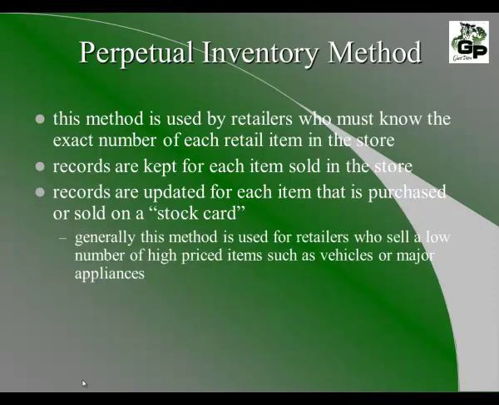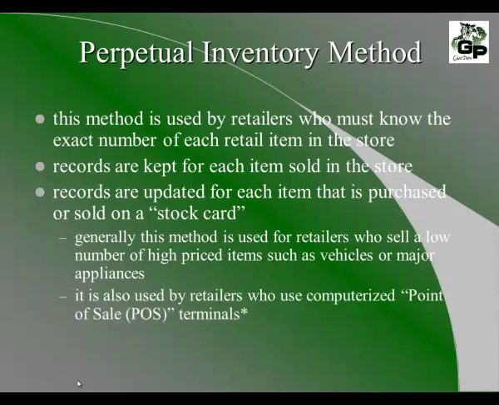Generally, this method is used for retailers who sell a low number of high-priced items, such as vehicles or major appliances. It wouldn't be very practical to have this for some kind of a store that has thousands and thousands of items and thousands of different types of items. It's also used by retailers who use computerized or point of sale, also known as POS, terminals. These terminals use their computer abilities in order to keep track of these inventories on a minute-by-minute, second-by-second basis.